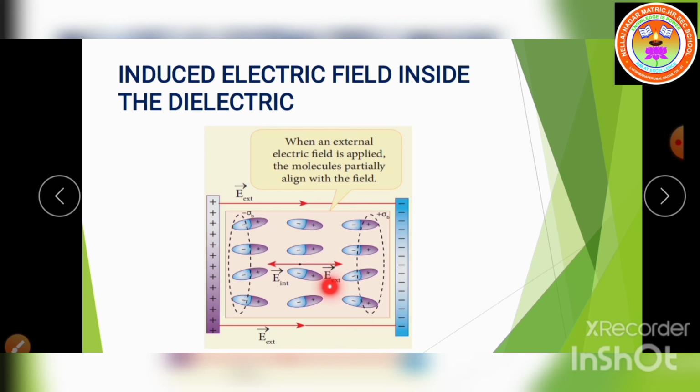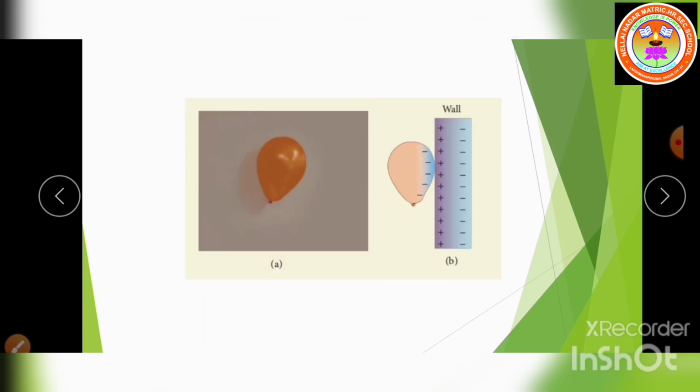So the net electric field inside the dielectric is not zero, because these two values are not equal. Both are acting in opposite directions, but they are not equal. So the net electric field inside the dielectric is not zero, but is parallel to the external electric field with magnitude less than that of the external electric field. Okay, understand children? Let us consider another example.